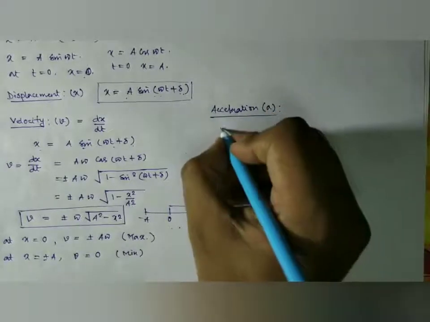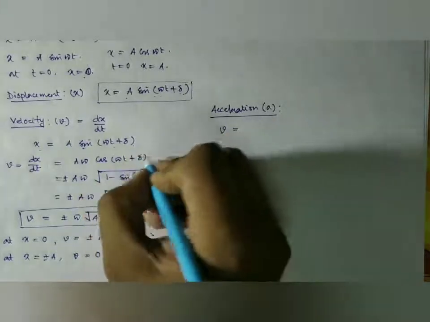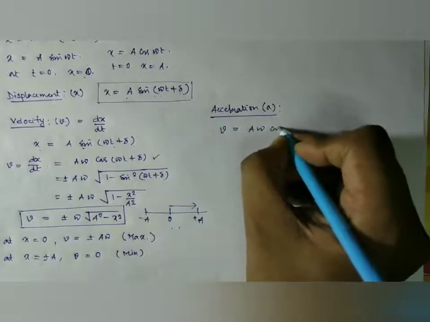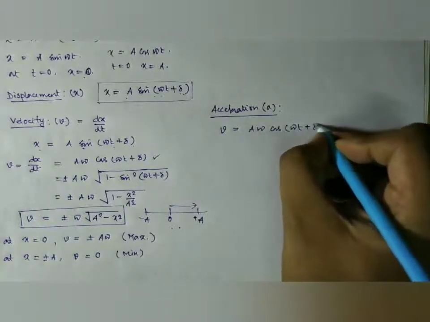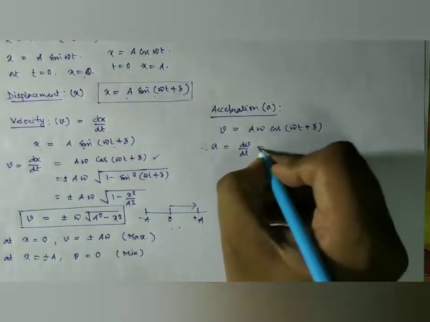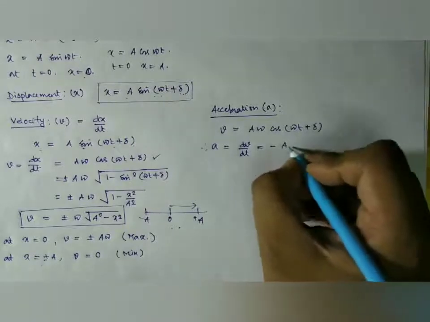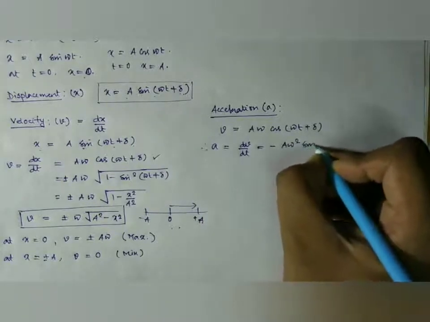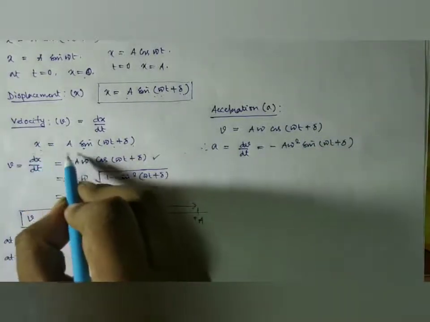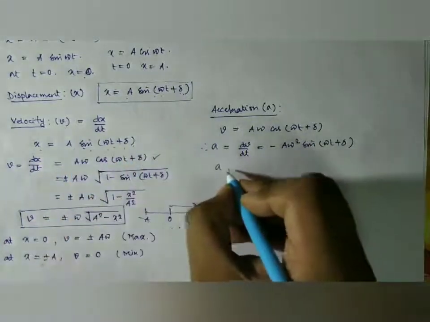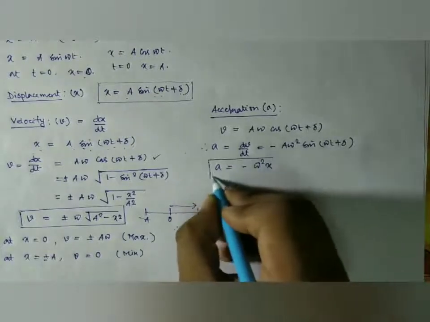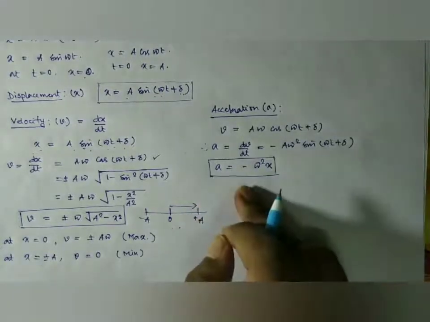Again we have velocity equal to, just from here, a omega cos(omega t plus delta). So acceleration is dv/dt, that is minus a omega square sin(omega t plus delta). Again look here, from here we have x equal to a sin(omega t plus delta). So acceleration is equal to minus omega square x. So this is the expression of acceleration of a body executing simple harmonic motion.